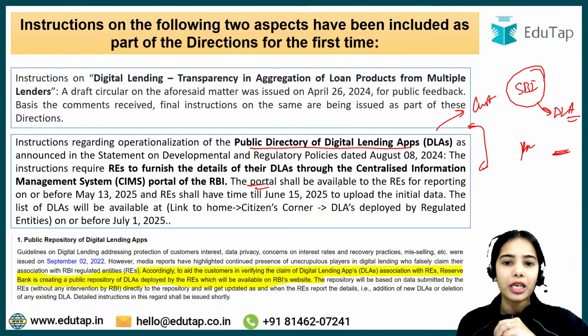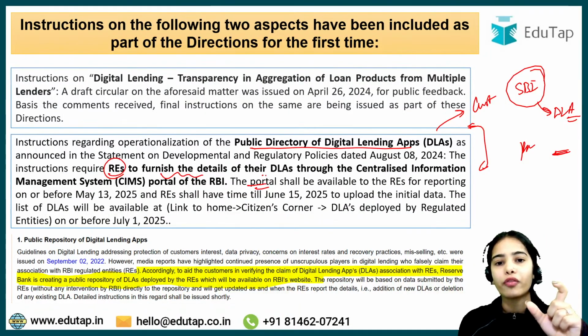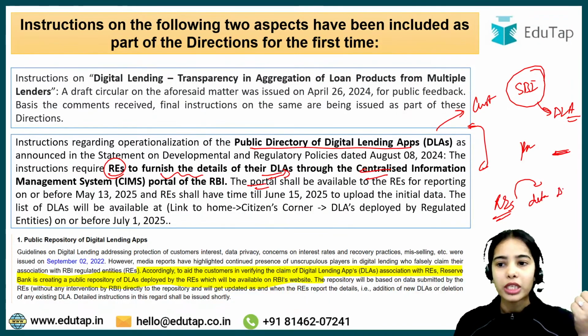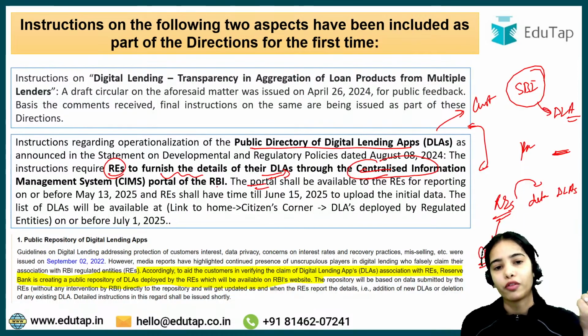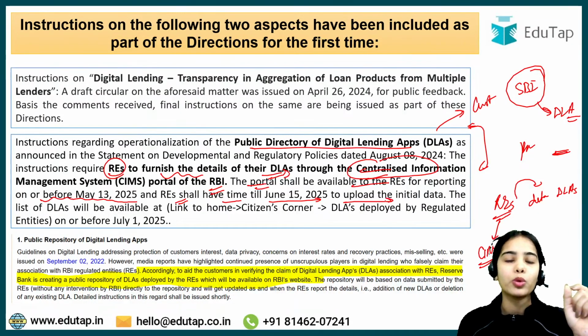It is said that the regulated entities need to put in the details of their digital lending apps through the CIMS portal. The regulated entities have the responsibility to fill in the details about their digital lending apps in this CIMS, that is, the Centralized Information Management System portal of the RBI. The portal shall be available to the regulated entities for reporting on or before May 13, 2025, and the regulated entities shall have time till June 15, 2025 to upload the initial data.